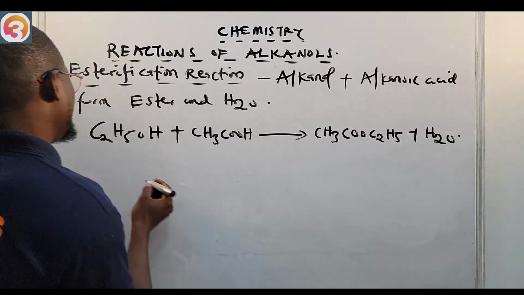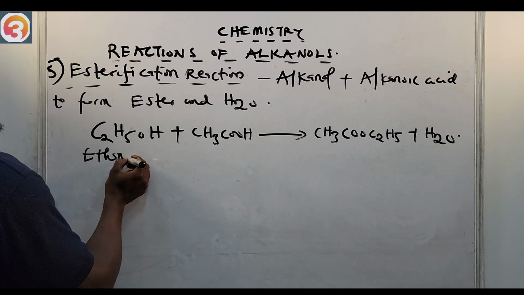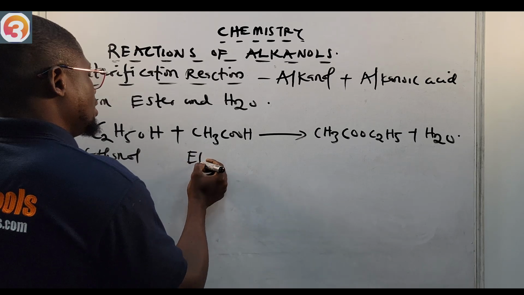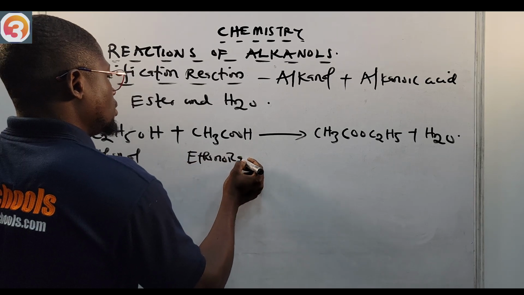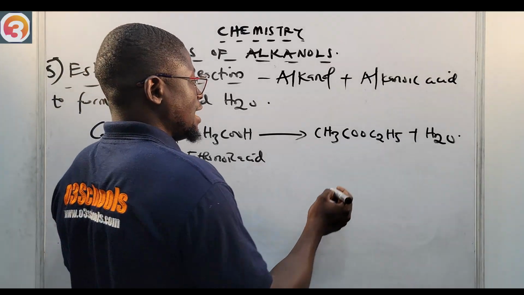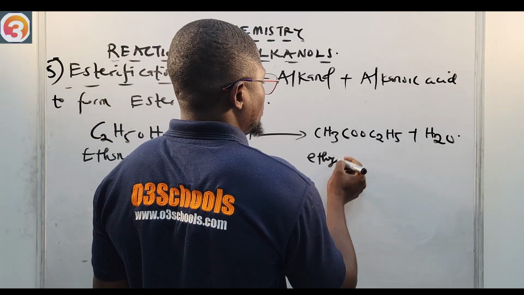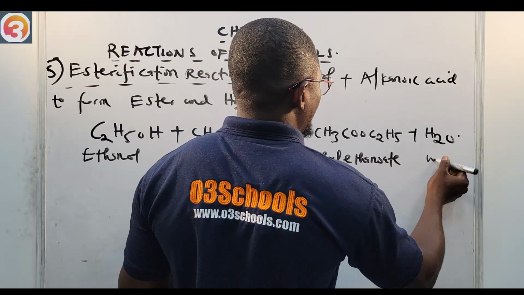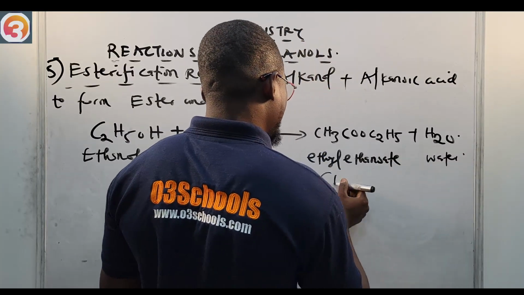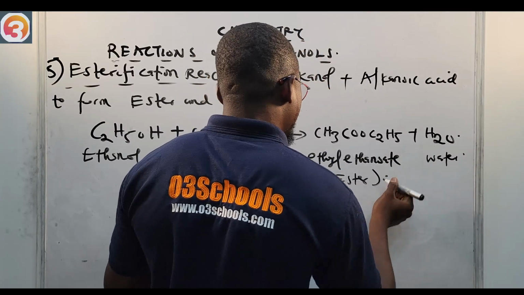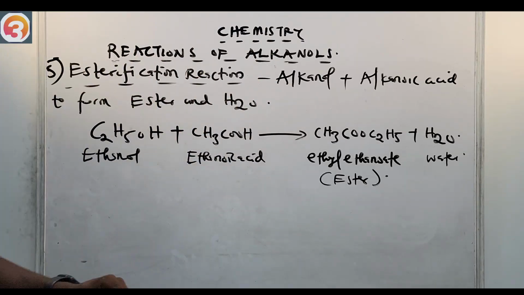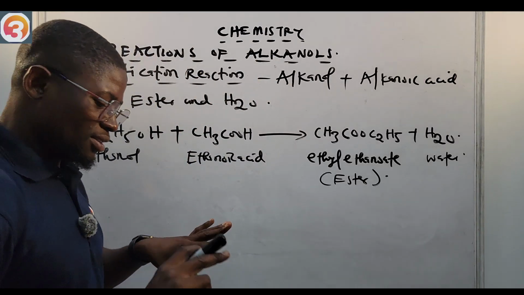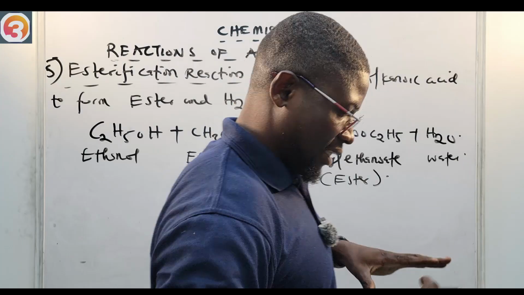This is our ethanol, this is our ethanoic acid, and this is our ethyl ethanoate, the ester formed here, and this is our water. We'll talk about the name ester soon, so do not worry. Relax, Master T got you.